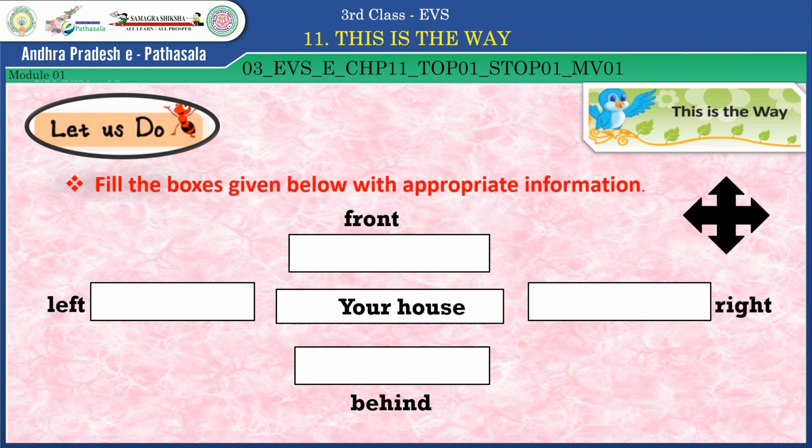Children, let's do another activity. Fill the boxes given below with appropriate information. Here, if you imagine your house is in the middle, what is there on the front side, back side, left side and right side of your house? You observe your house and write down in these boxes. Write in these boxes and show to your teacher.